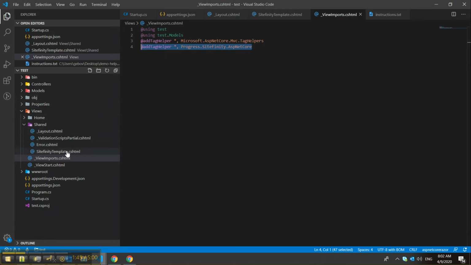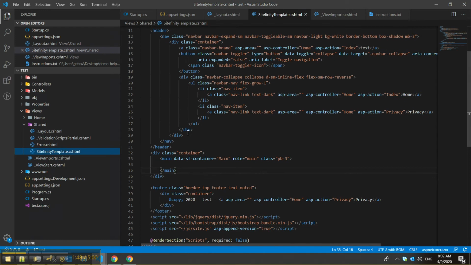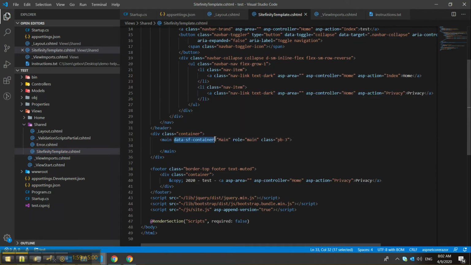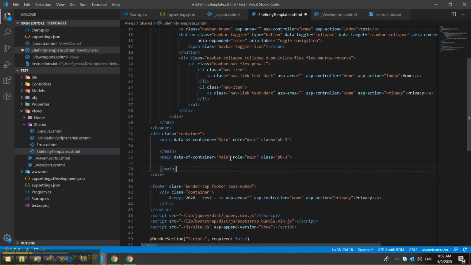In order to fire up these tag helpers, we've decorated the main node here with a data-sf-container name. The important thing to remember is that this container must always have a name. It's the name that determines where the widgets will be placed, inside one container or another. So you can have multiple containers, you just need a unique name for each one, and you can place widgets in either of them. For our purposes, we'll just use one container.